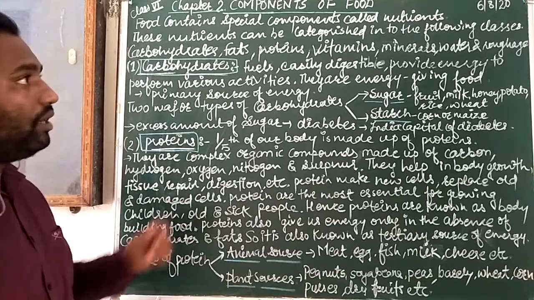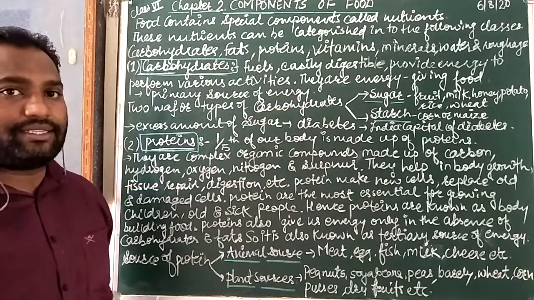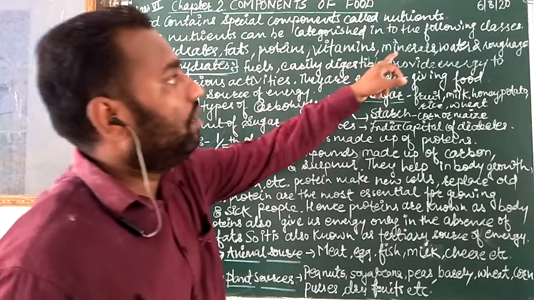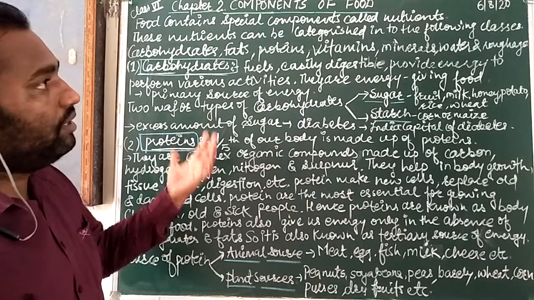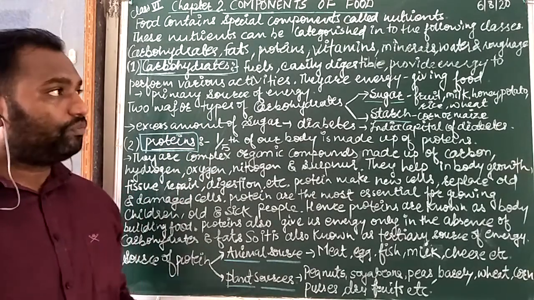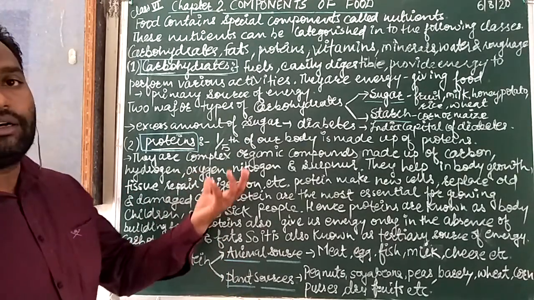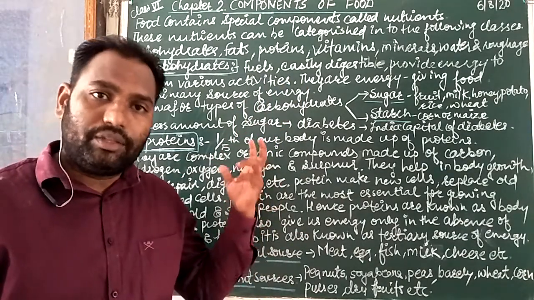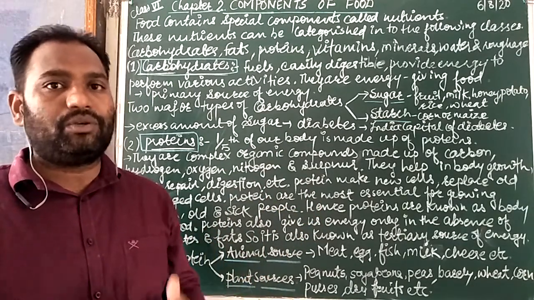Look at the main classes into which nutrients can be categorized. First are carbohydrates, then fats, proteins, vitamins, minerals, water, and roughage. These are the 6 or 7 main nutrients in which many sources of food will come. They also contain different amounts. Many sources of food have vitamins, but vitamins also have many types, and the amounts contained also differ.